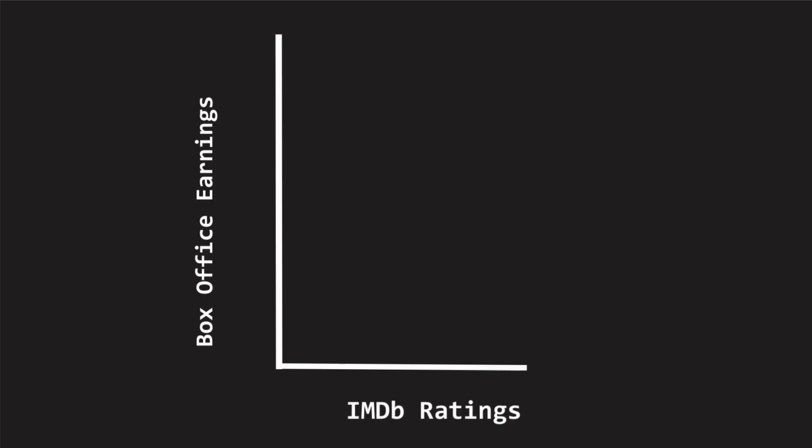Before we make any predictions, let's take a step back and look at our axes. Because KNN relies on the Euclidean distances between points, one important step of this process is to make sure our axes are scaled appropriately. We want the vertical distances to matter just as much as the horizontal distances. In our case, we scale up the IMDb ratings and scale down the box office earnings such that both axes have a range of about 50 points. It's very important to scale your axes each time you use KNN.